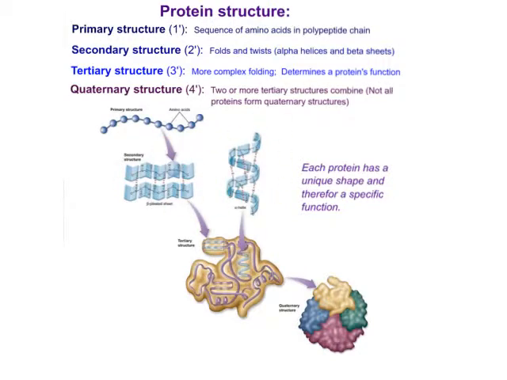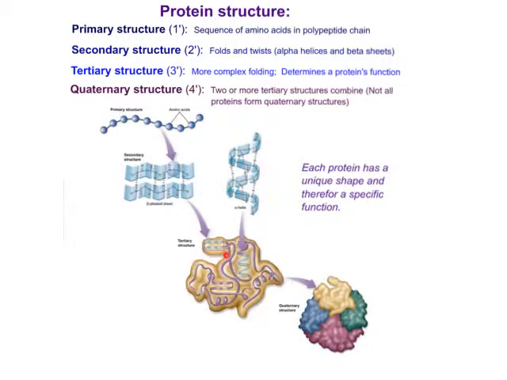Then the protein will undergo a conformation where it has more complex folding. It's called the tertiary structure, or 3° for short. This will determine a protein's function. And it basically just folds into a more complicated design that enables it to function in a very, very specific way, almost like a lock and key.